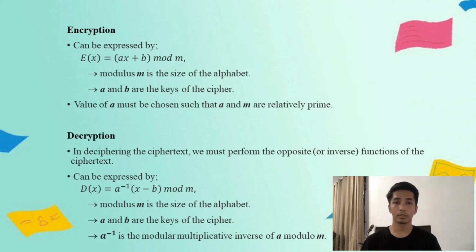Okay, for the decryption process, in deciphering the ciphertext, we must perform the opposite or inverse functions on the ciphertext to retrieve the plain text. Once again, the first step is to convert each of the ciphertext letters into their integer values. The process of deciphering can be expressed by D(x) = a^-1 (x - b) mod m, where modulus m is the size of the alphabet, a and b are the keys of the cipher, and a^-1 is the modular multiplicative inverse of a modulo m.